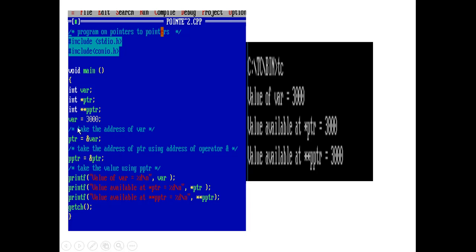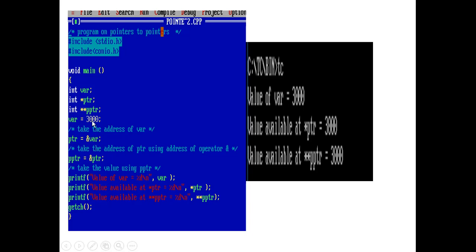So as soon as you print these values, first of all I am printing the first variable value. Next I am printing the value at the pointer variable. When you call this pointer variable, what is the address it holds? It holds the address of this variable.